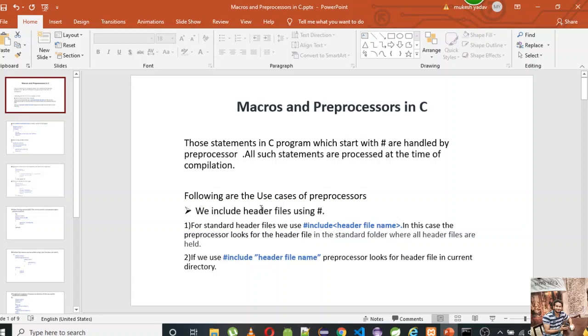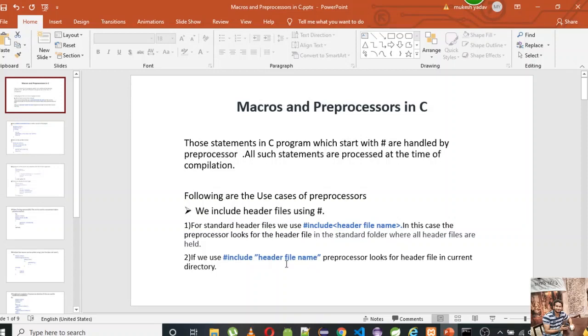So let's start. First thing, we were using hash include to include stdio.h, which you have seen in the previous segments. When we use angle brackets and the name of the header file, the system will search for that header file in the standard folder of C, where all the standard header files are kept. And if we use inverted commas and the name of that header file, it will search in the same directory where your program is written.